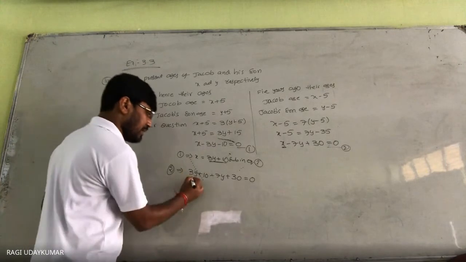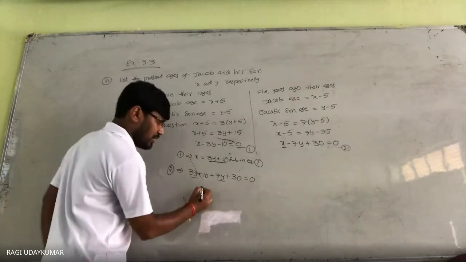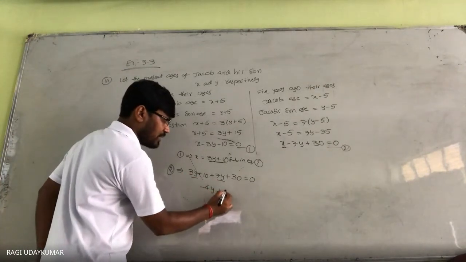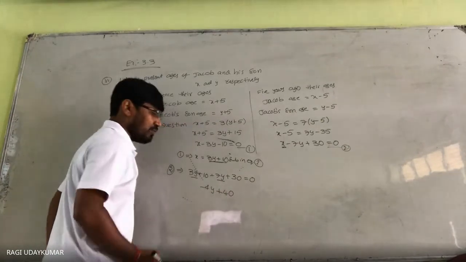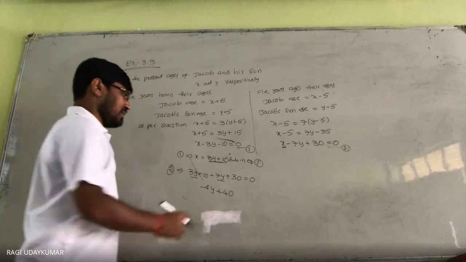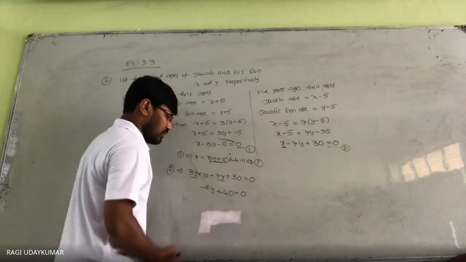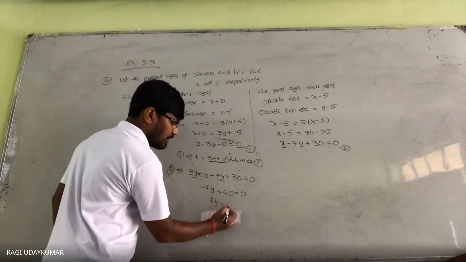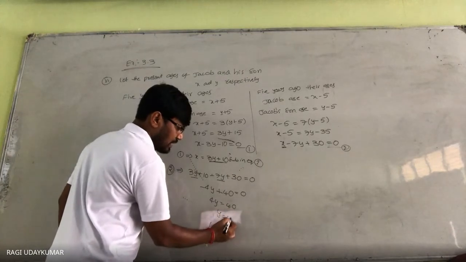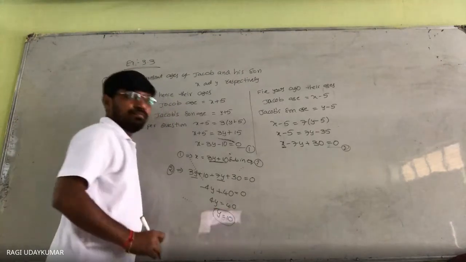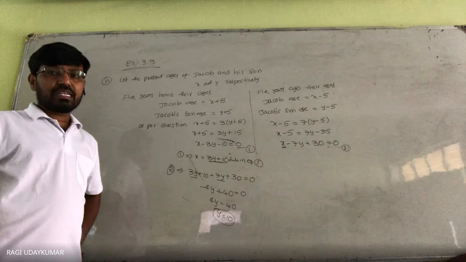So simplifying, 3 minus 7 is minus 4y plus 40 is equals to 0. 4y is equals to 40. y is equals to 10.